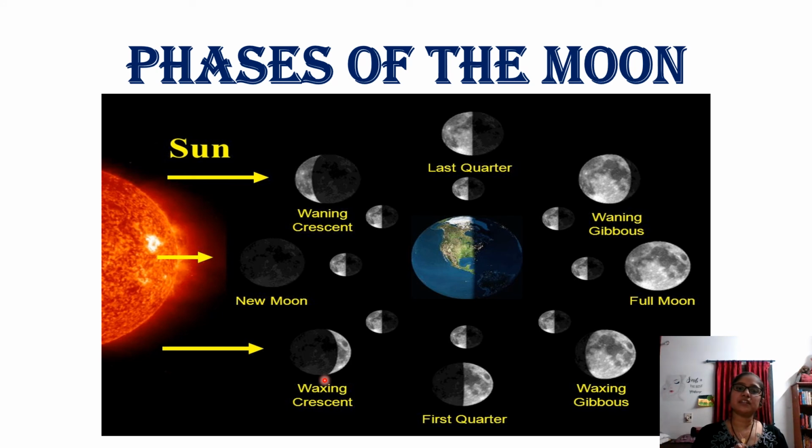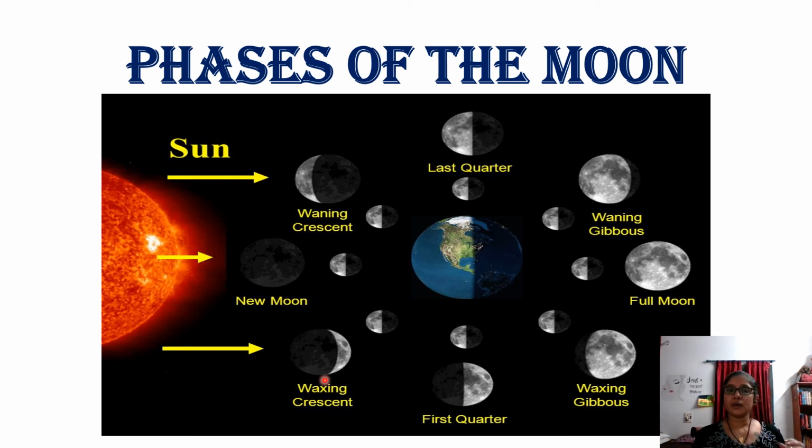Again after 2-3 days it slowly moves in between the sun and the earth, and it is called new moon. So this is how the phases are. They say there are 8 phases for a moon. They are new moon, waning crescent, last quarter, waning gibbous, full moon, waxing gibbous, first quarter, waxing crescent. Okay, these are the phases of the moon.